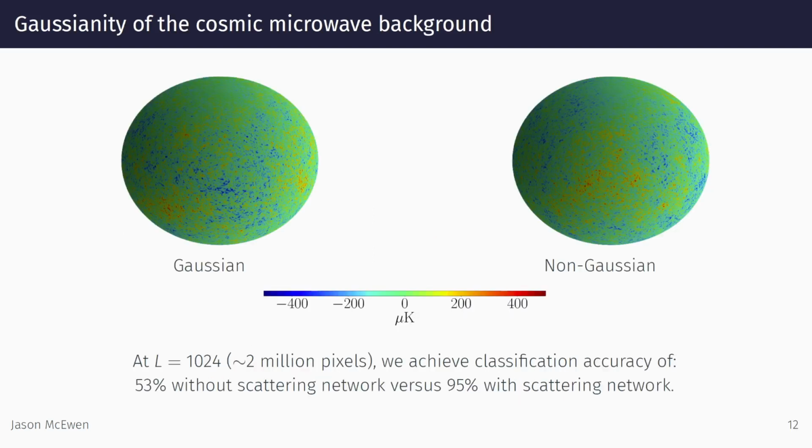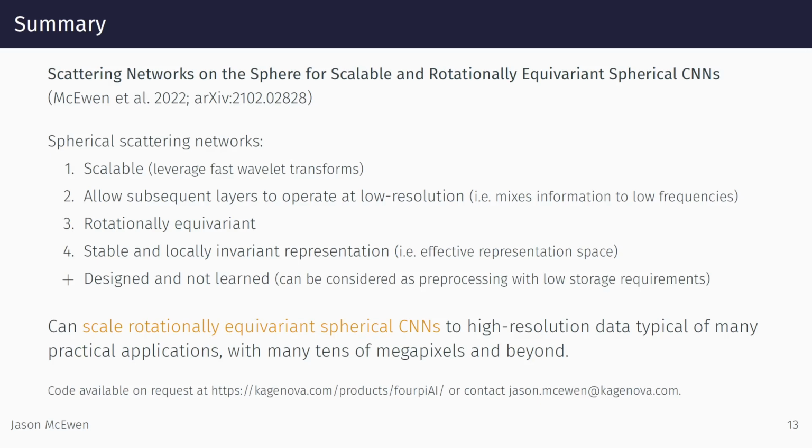We also consider a high-resolution classification problem to distinguish the anisotropies of the CMB between Gaussian and non-Gaussian scenarios. Using simulations, we again show that including a spherical scattering network improves classification performance considerably.